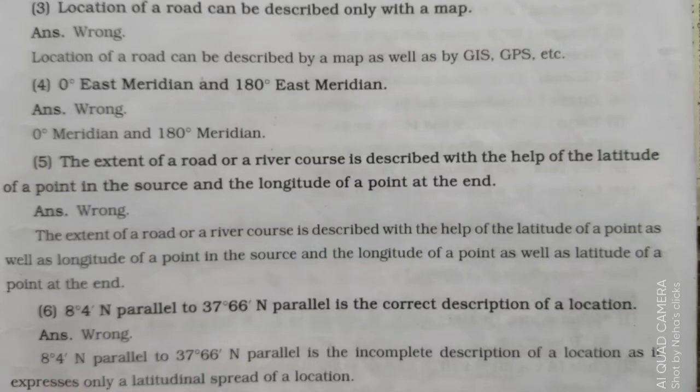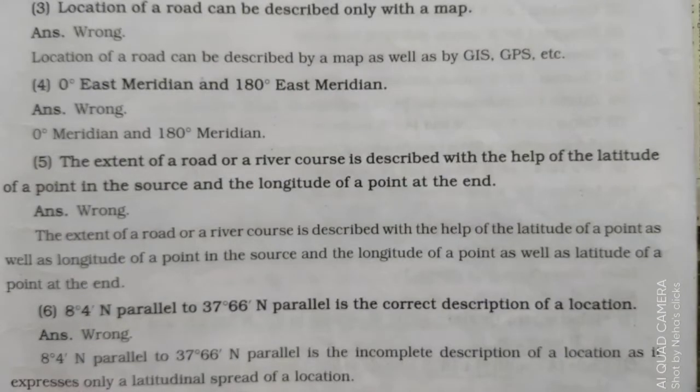Fifth statement is: the extent of a road or a river course is described with the help of the latitude of a point in the source and the longitude of a point at the end. Answer is wrong. The extent of a road or a river course is described with the help of the latitude of a point as well as the longitude of a point in the source, and the longitude of a point as well as the latitude of a point at the end.